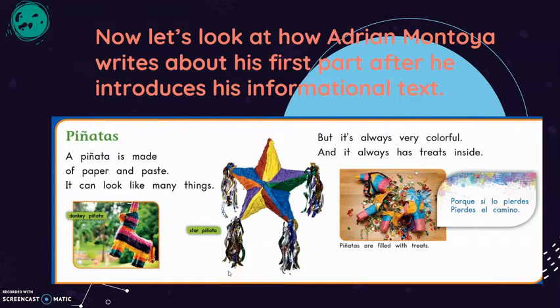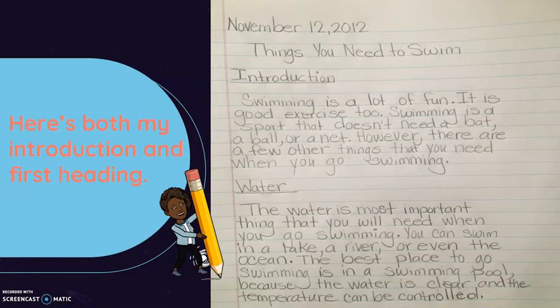Now, let's look at how Adrian Montoya writes about his first part after he introduces his informational text. He says, "Piñatas. A piñata is made of paper and paste. It can look like many things, but it's always very colorful and it always has treats inside." So notice that he tells everyone what a piñata is as if his readers do not know. You are teaching your readers about your topic.